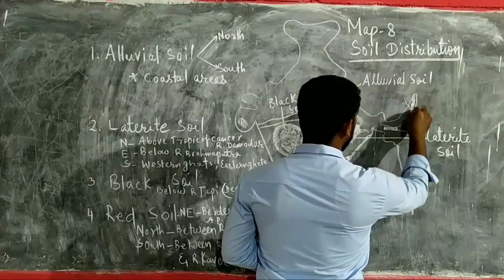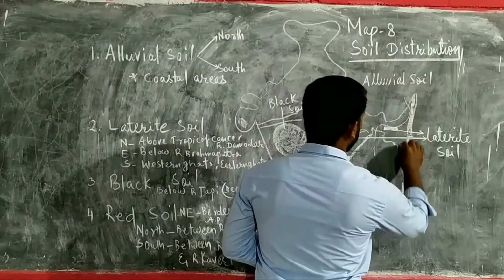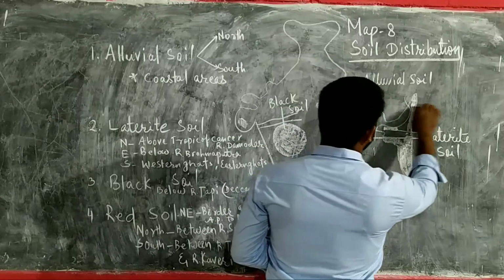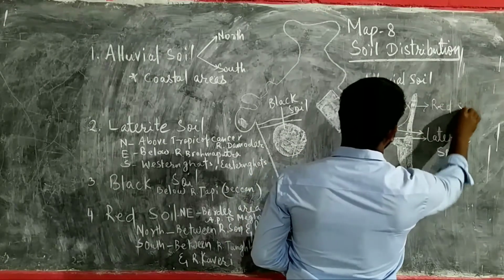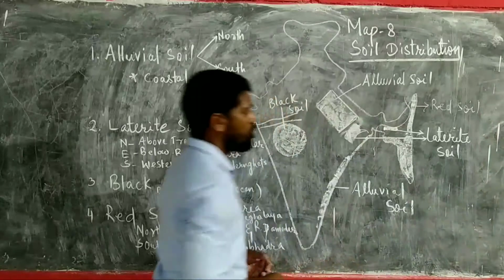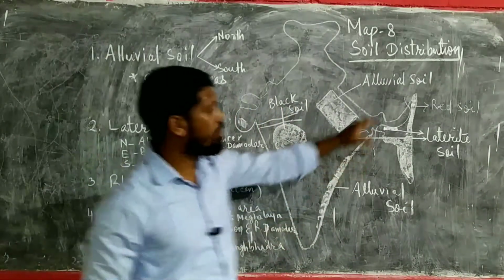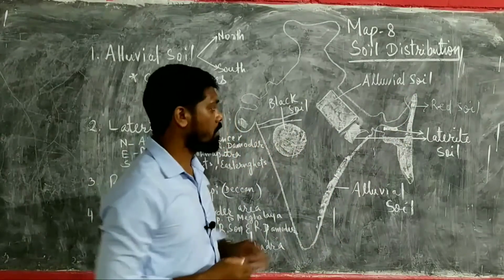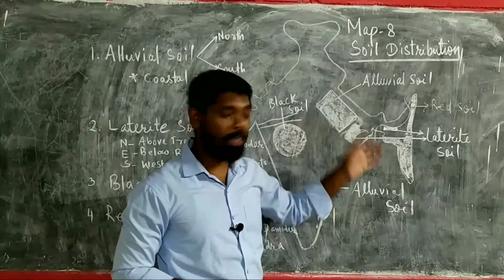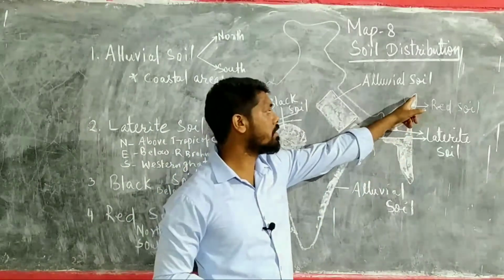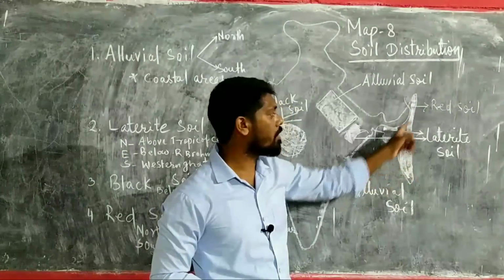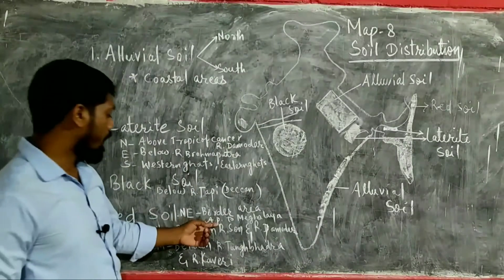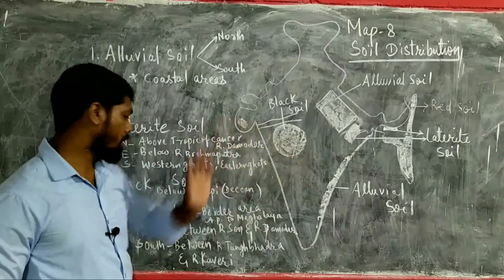From Arunachal Pradesh, all these areas, Meghalaya, these areas are all border areas, red soil, right? So when you are asked to mark in the eastern side, you can mark any one place here or this side, you will be asked red soil. So if you are asked in direction wise of eastern side, northeast side, so this is the area where you can mark the red soil. The next will be Arunachal Pradesh to Meghalaya. All these are parts of red soil.